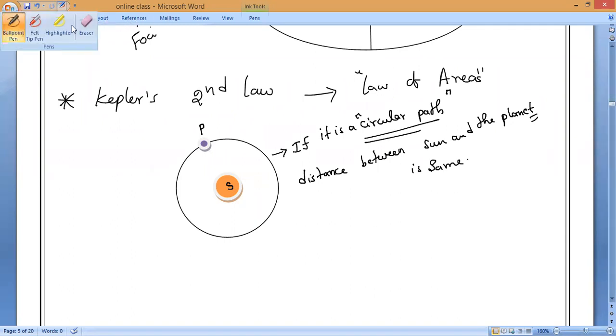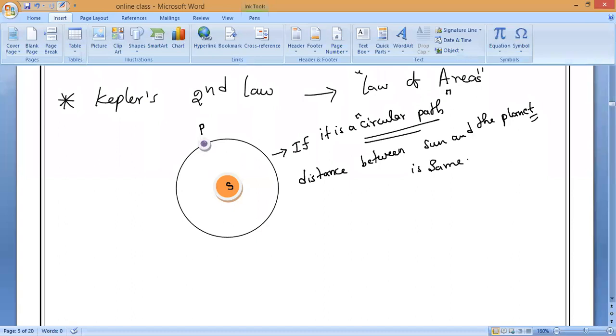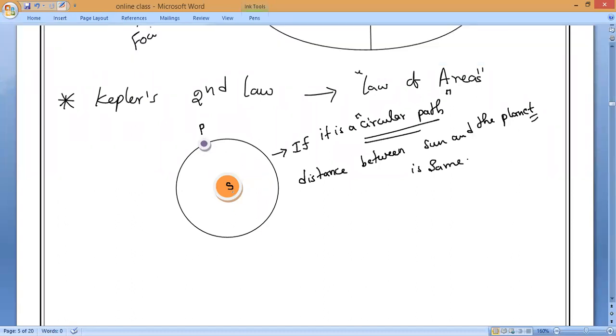Now, let us imagine the sun is here. The planet is at point A. After some time, the planet reached point B. Planet reached to where? Point B. Do you understand?